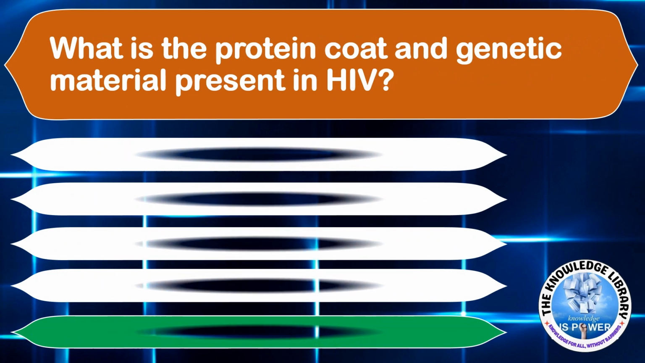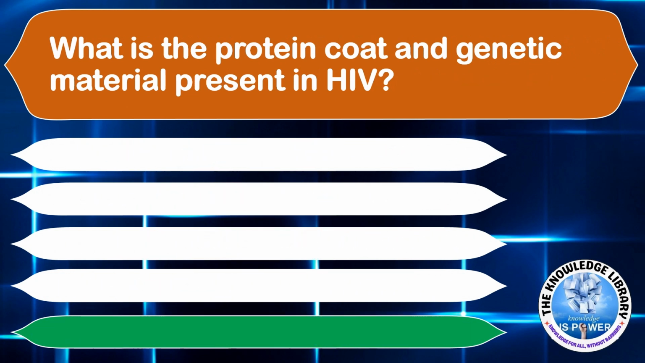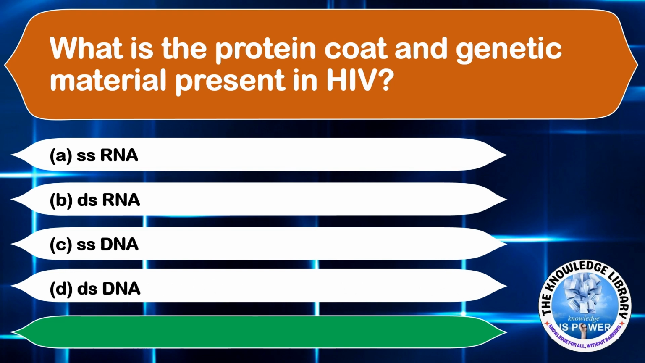What is the protein coat and genetic material present in HIV? Option A, ssRNA. Option B, dsRNA. Option C, ssDNA. Option D, dsDNA. The correct answer is option A, ssRNA.